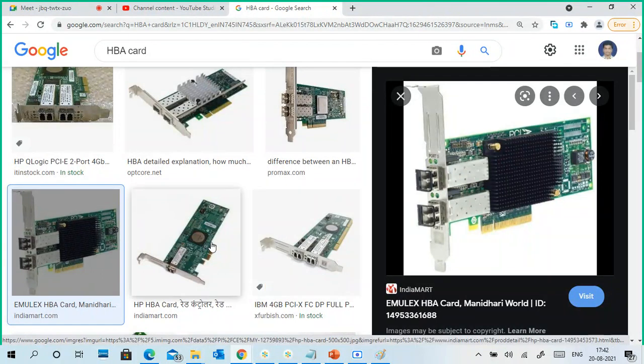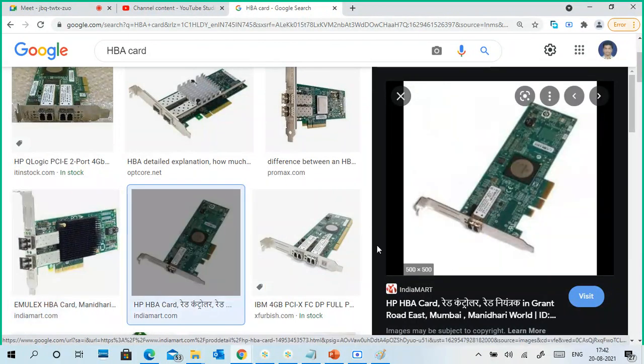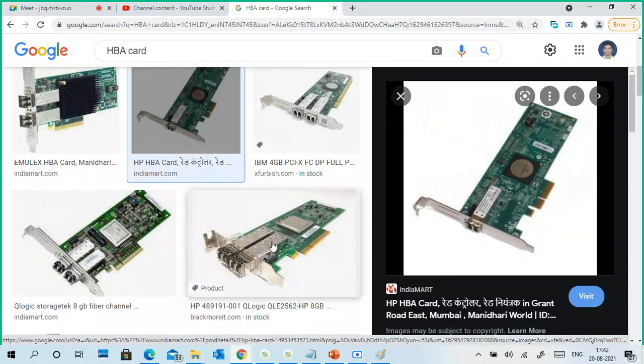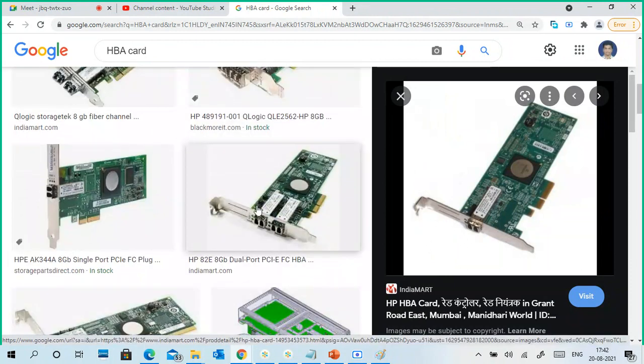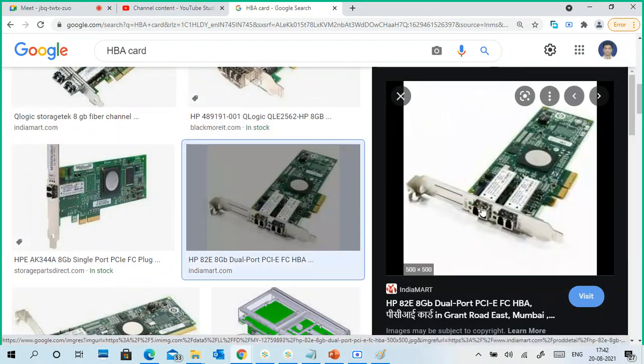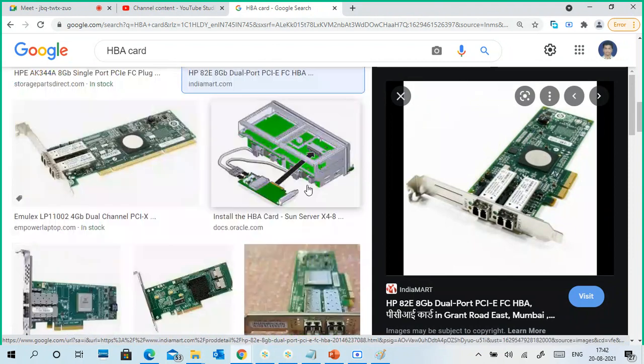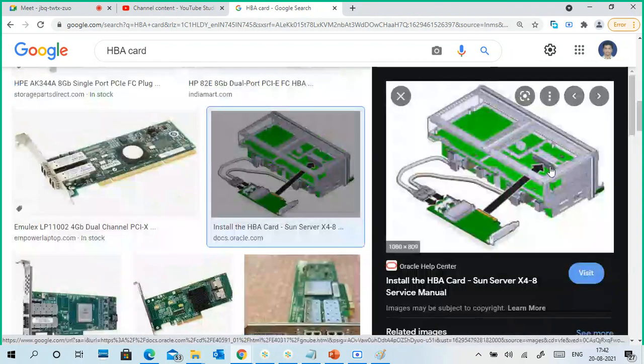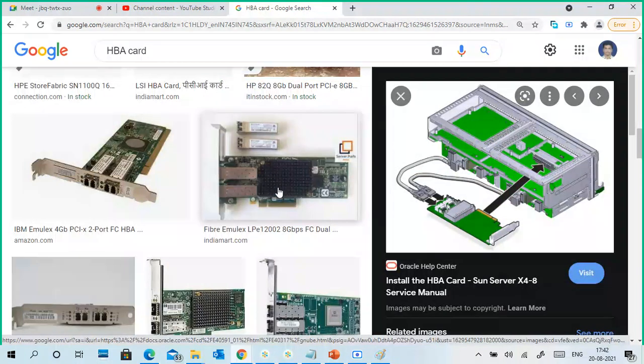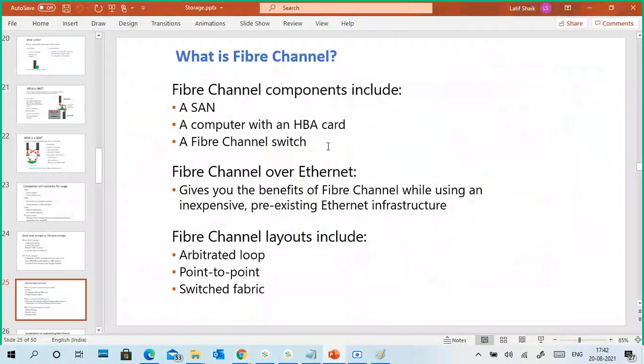You can connect it to one. This is a single fiber optical channel. So 10 Gbps, 4 Gbps, 8 Gbps types are there. Dual channel and single channel are also there, like you can connect it. So what is this fiber channel? Through fiber optical cable you can transfer the data.